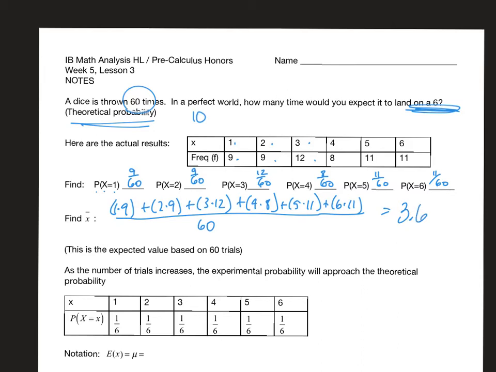That is what's going to be called the expected value based on 60 trials, okay? We would expect 3.6 to come up, which I know is really, really weird because, like, on a die, you're never going to get 3.6, right? You don't have, like, pieces of a number. It's just a statistical thing, all right?